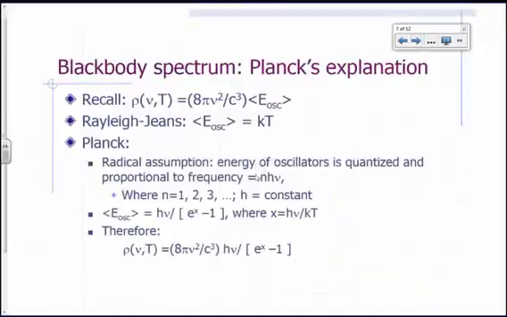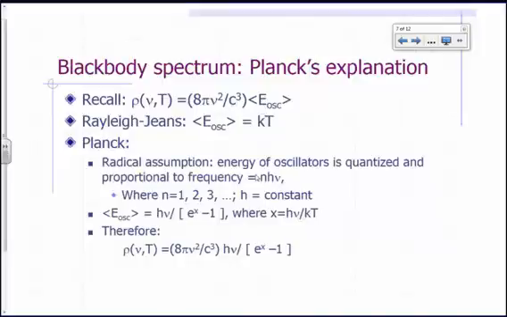Okay. Now, how was that anomaly, the disagreement between the predictions of physics and reality, resolved? Well, basically what that meant was the physics at that time that we used to make that prediction, the Rayleigh-Jeans equation, is wrong.